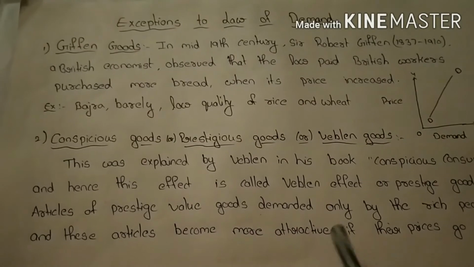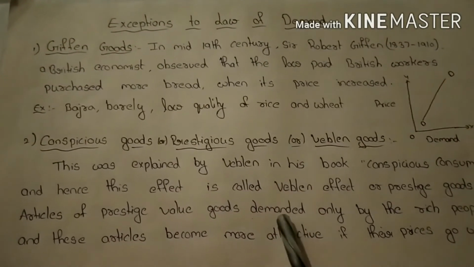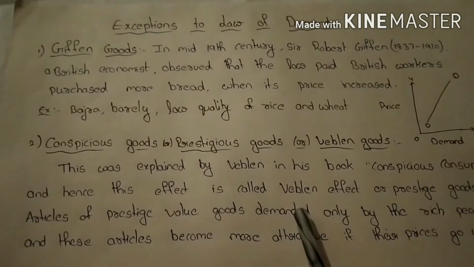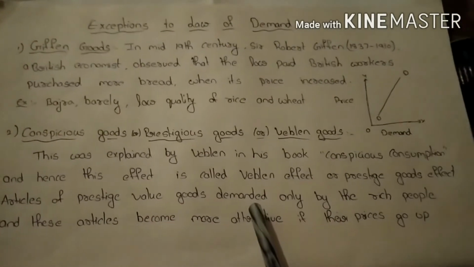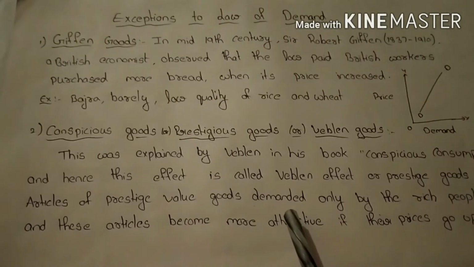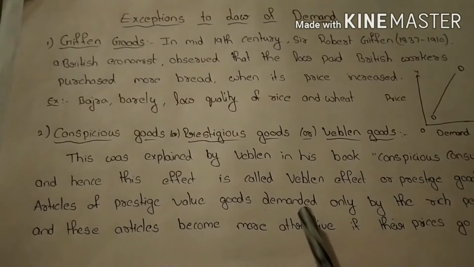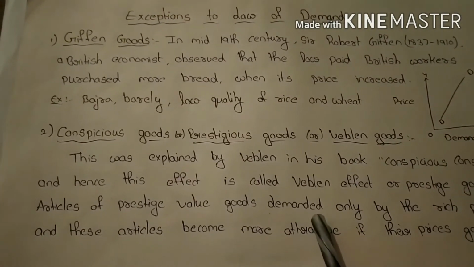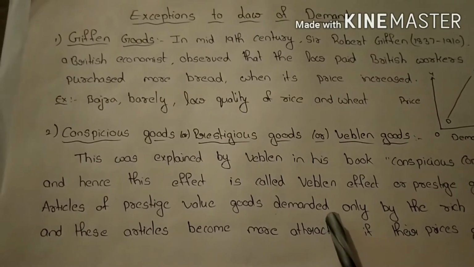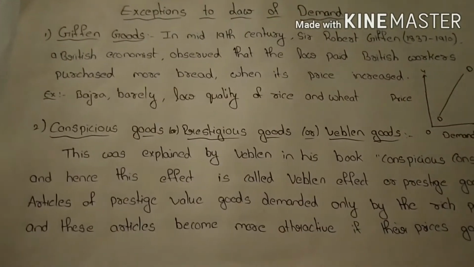For example, diamonds. Diamonds are very high priced. So here it has high prestige value, and the rich people give it more importance. When the price is high, only then will the demand also be high from the rich people's point of view. So the demand is also high in the case of prestigious goods. The price is high, the demand is also high here.